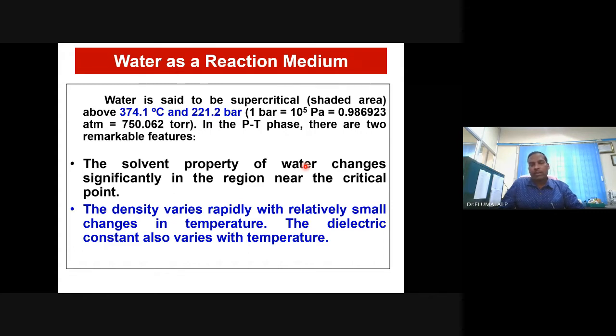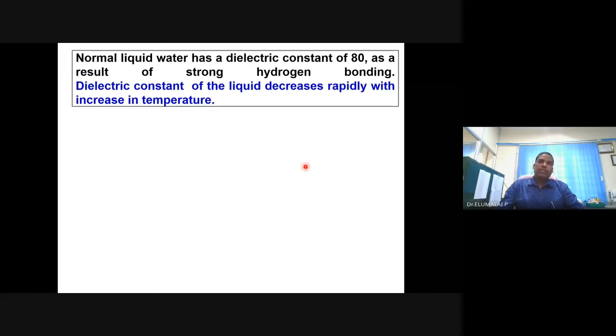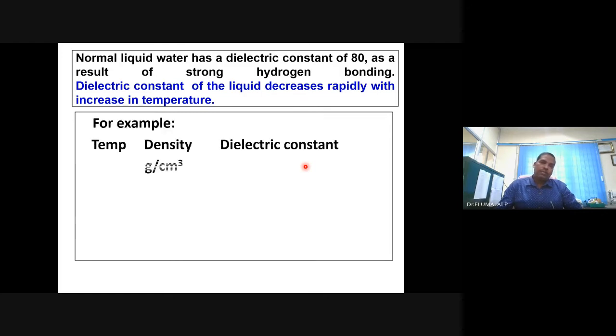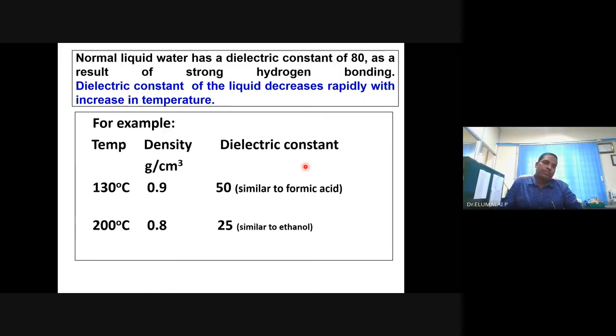All these properties are getting changed. For example, the dielectric constant of water is no longer 80 at a supercritical condition, and it decreases. You see here, the dielectric constant of water at 130 degree is just 50, whereas at a normal condition it is 80.